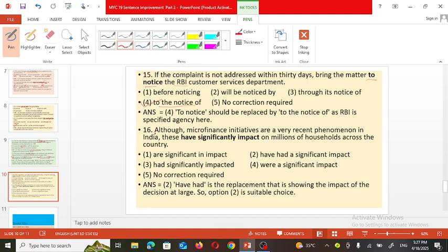And now the last sentence. Although microfinance initiatives are a very recent phenomena in India, these have significantly impact on millions of households across the country. "Have significantly impact."